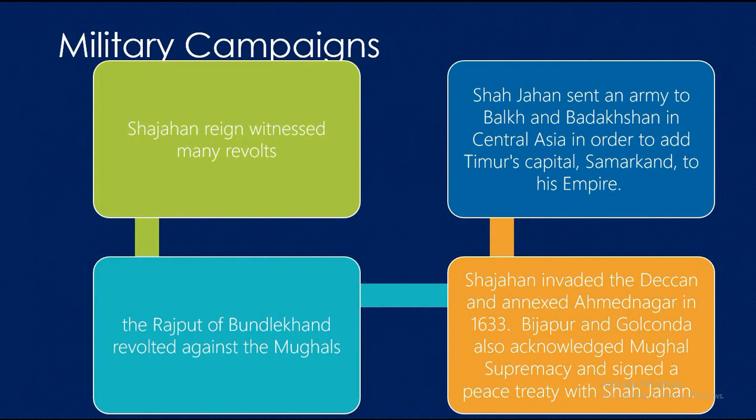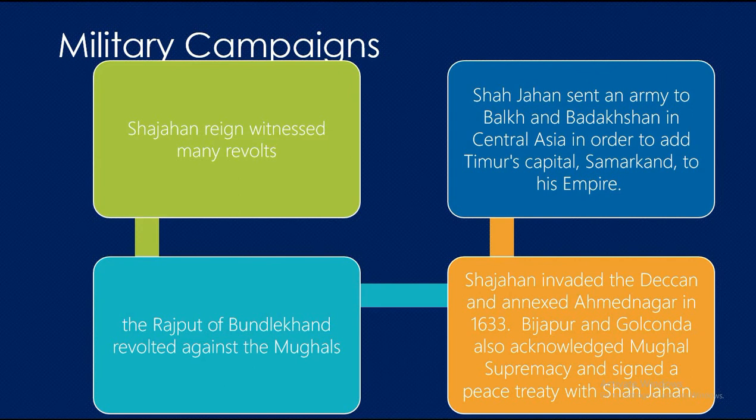Military campaigns. Shah Jahan's reign witnessed many revolts. The Rajputs of Bundelkhand revolted against the Mughals. Shah Jahan crushed this revolt. Next, there was a revolt in the Deccan. Shah Jahan invaded the Deccan and annexed Ahmednagar in 1633. Bijapur and Golconda also acknowledged Mughal supremacy and signed a peace treaty with Shah Jahan. They agreed to pay an annual tribute to the Mughal emperor.